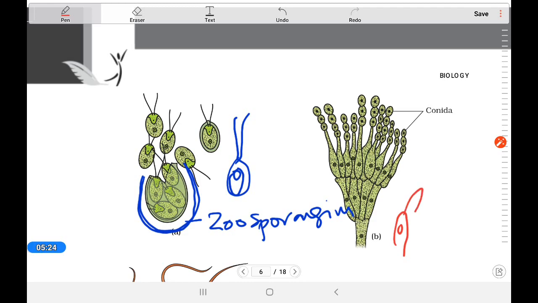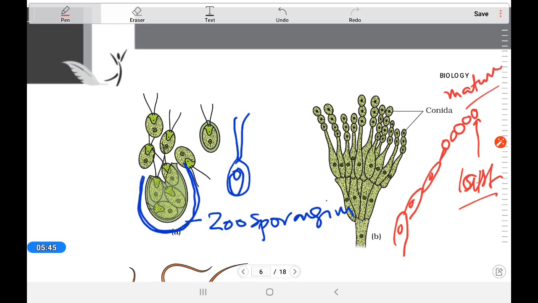You can see that in the conidium, which is formed one after another, the conidiospores are formed. If this is the last one, this is the most mature, and from the periphery it will come out.